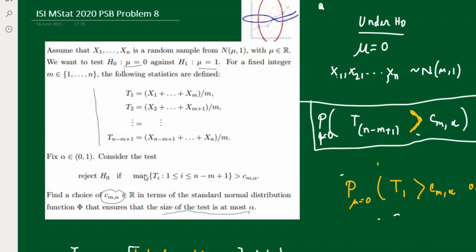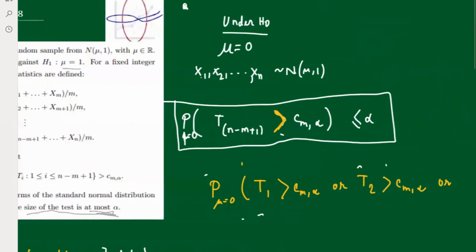The question is that we have to find that c_{m,alpha} so that the size of the test is at most alpha. At most is a keyword over here. So let's get started, guys. Let's try to make it mathematical now. What do we need to find? Under H0, mu is equal to 0, so Xi follows Normal(0, 1). You have to find the probability under mu equal to 0, which is the type 1 error.